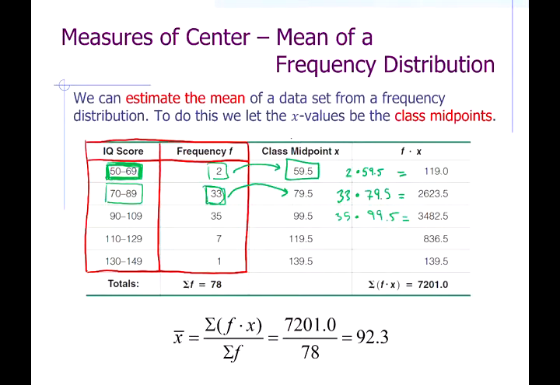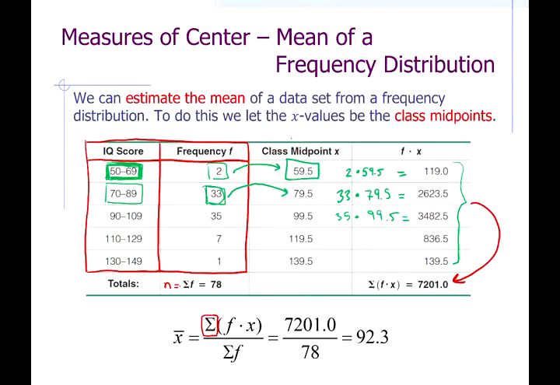So we get these 5 numbers here. And then this symbol tells us to add them up. And once we add them up, that's the numerator, then we divide by 78, which is the sum of the frequencies. So if you add up the frequencies, that's also n, the size of your set.